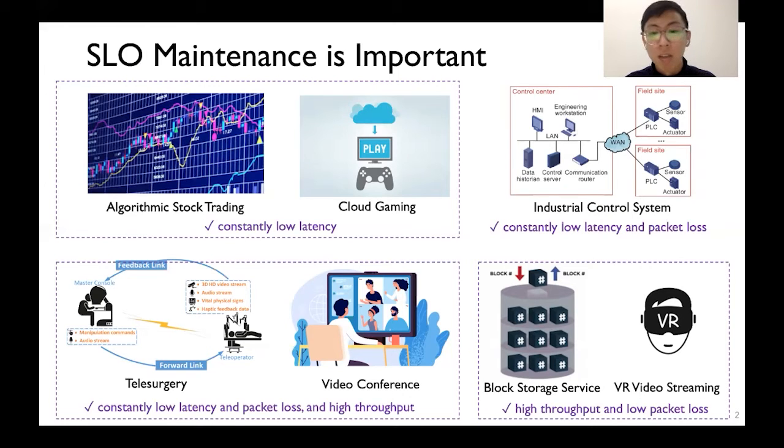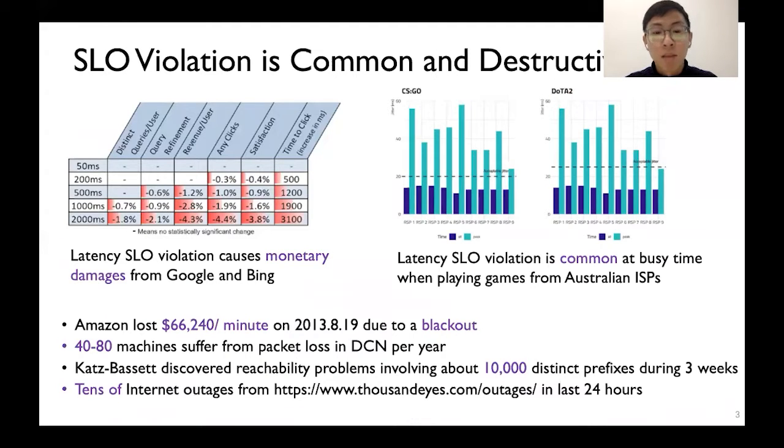Algorithmic stock trading and cloud gaming require constantly low latency to make full use of every financial opportunity in the market and have good playing experiences, respectively. Along with the latency requirement, industrial control systems have more requirements on packet loss to never lose control. Telesurgery and video conferencing have further throughput requirements to offer clear videos and audios. Block storage service and VR video streaming require high throughput and low packet loss to ensure high performance and good watching experiences.